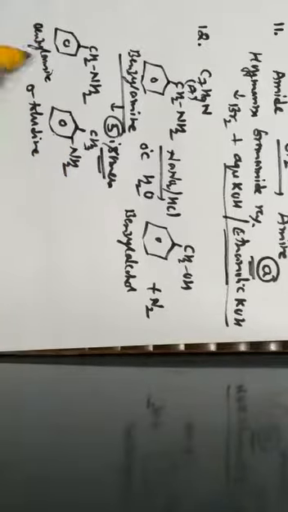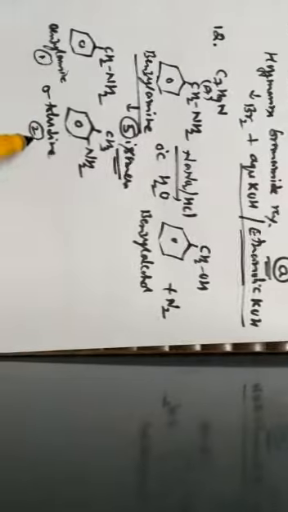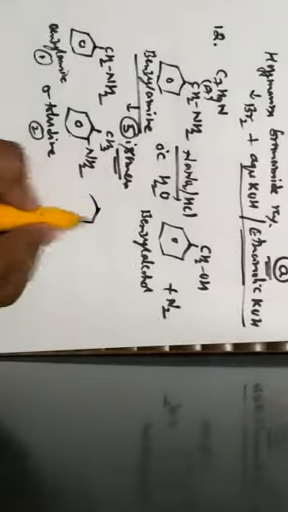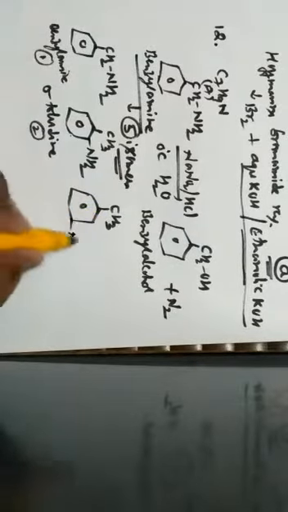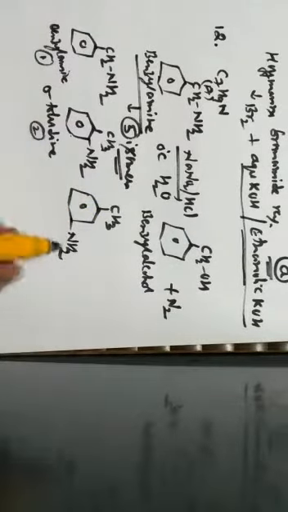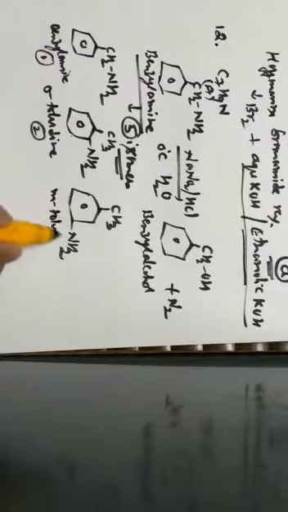So, first one is as usual benzylamine. This is the first isomer. The second isomer is orthotoluidine. The third one is metatoluidine, means the same CH3 and the NH2 group is at the meta position, that is metatoluidine, which is the third isomer.